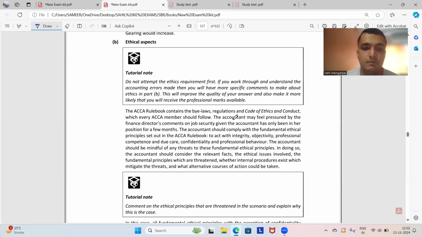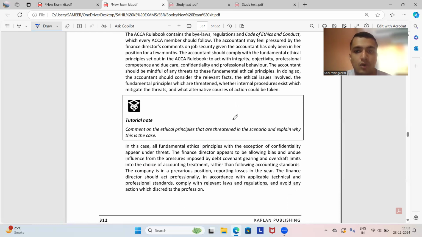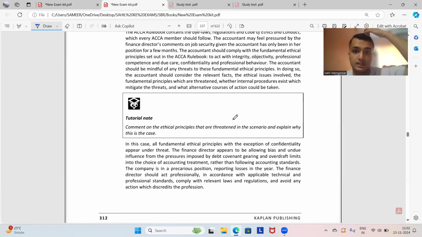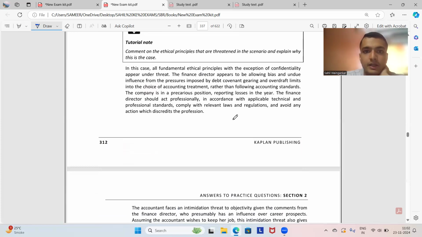The accountant should be mindful of the threats to these fundamental ethical principles. In doing so, the accountant should consider the relevant facts and ethical issues involved, the fundamental principles which are threatened, whether internal procedures exist which mitigate the threats, and what alternative courses of action could be taken. In this case, all fundamental ethical principles with the exception of confidentiality appear under threat. Confidentiality कहाँ है? The financial director appears to be allowing bias and undue influence. हाँ, bias and undue influence है, लेकिन confidentiality का कहीं पर भी effect नहीं कर रहा है, I think. With the exception of confidence, okay, sorry.